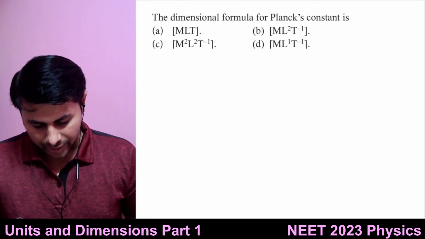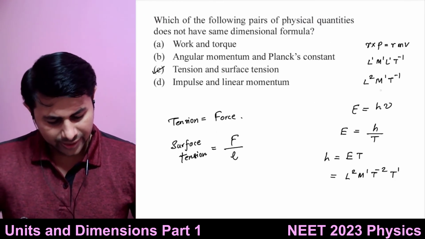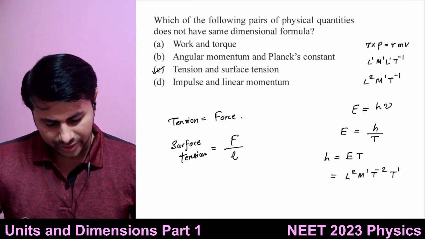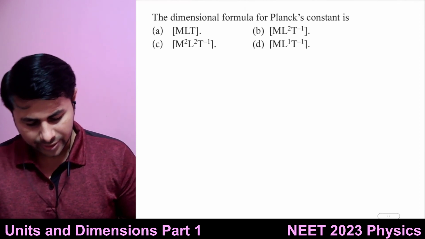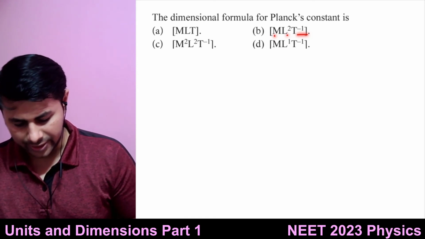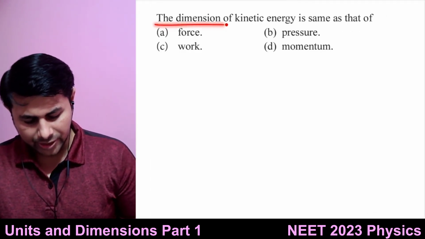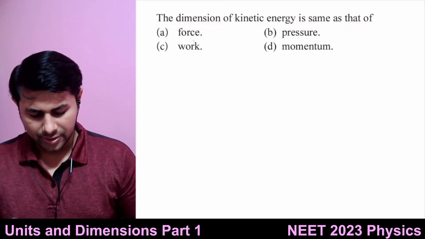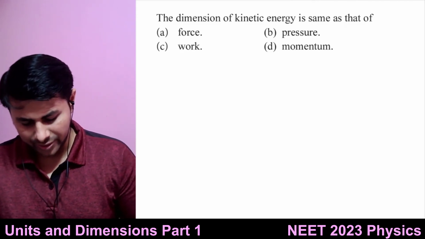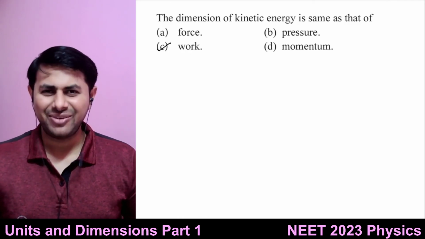Okay. So the dimensional formula for Planck's constant we just found out. What is that? L^2 M^1 T^-1. Option B. Next one. The dimensions of kinetic energy are the same as those of which of these? Work. Okay, work. This is a simple one.